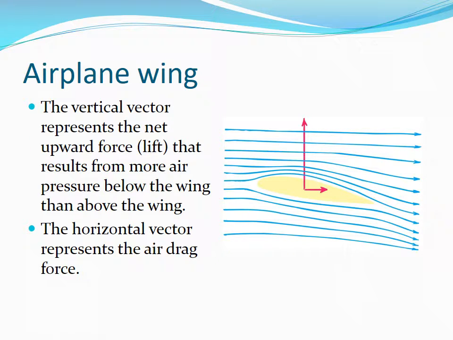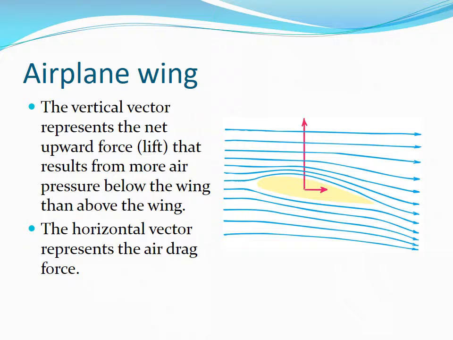Another application of Bernoulli's principle involves airplane travel. Following the flow of air rushing past the wing of an airplane, the velocity of the air above the wing is greater than the velocity of the air below because it has farther to travel in a given time. Thus, the pressure below the wing is greater than above the wing, which causes lift on the wing.